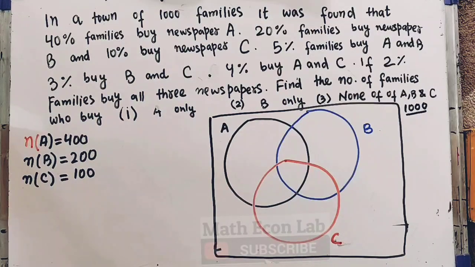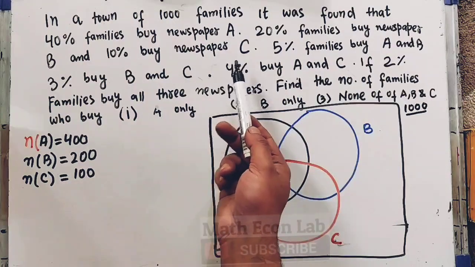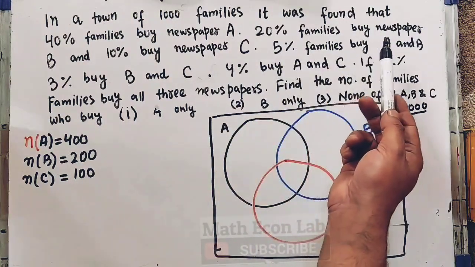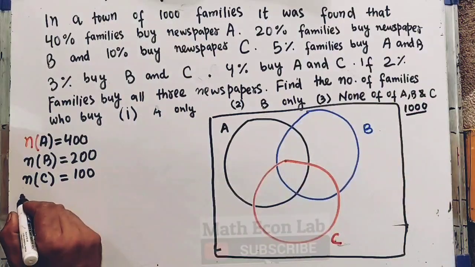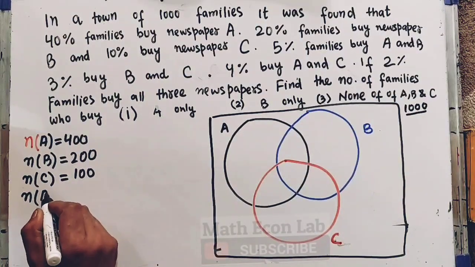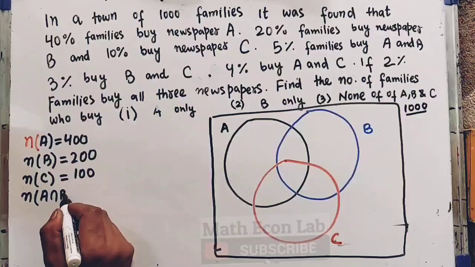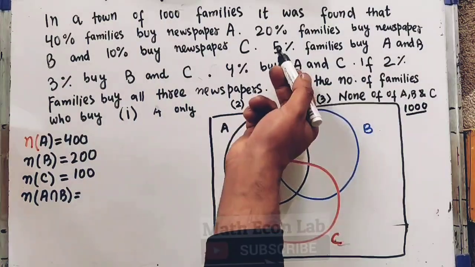Now we are also told that 5% of families buy newspaper A and B. That is, the number of families who buy newspaper A and B is 5%. 5% of 1000 is 50.